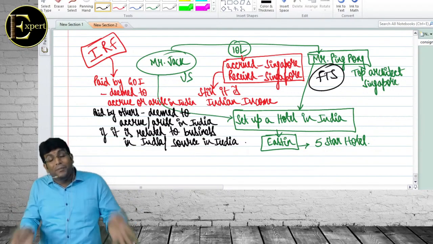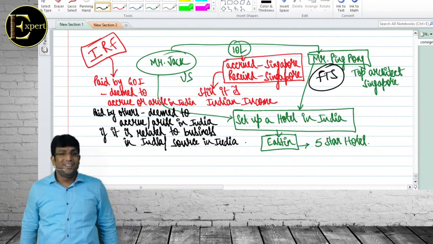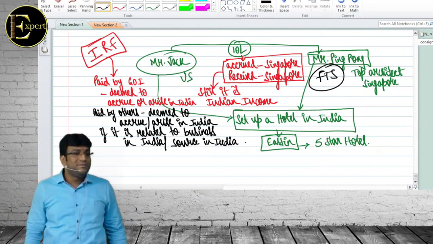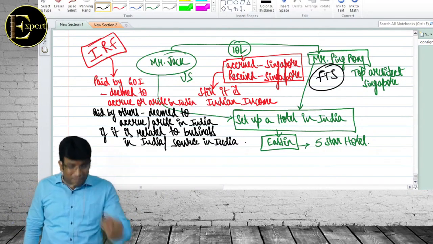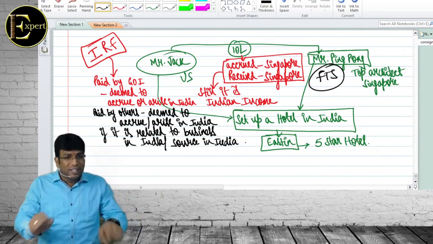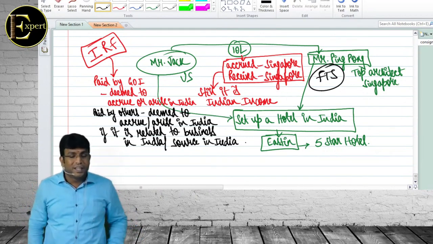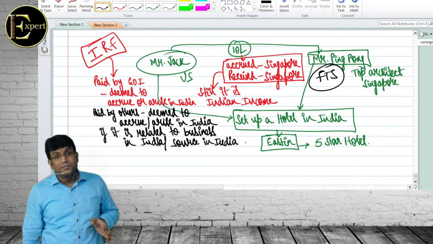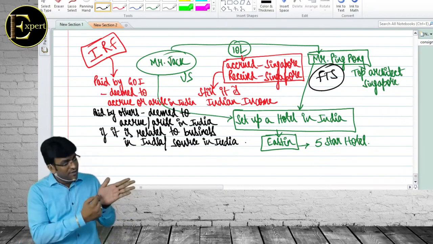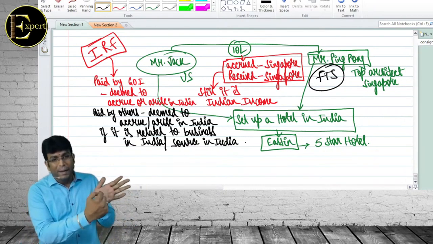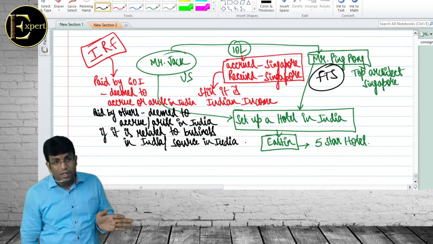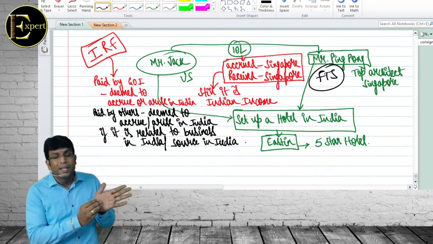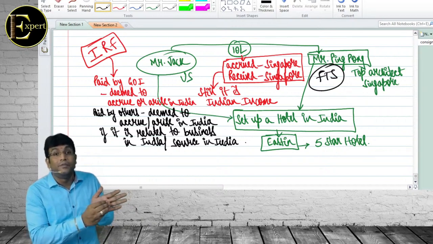और गवर्नमेंट को कैसे मालूम पड़ेगा कि Ping Pong ने पैसे कमाए इसकी वजह से? I was waiting somebody will ask a question like this. Should I tell the answer now? Practical answer I'll give. India में hotel set up कर रहे हैं. When India hotel is set up, in India we will prepare P&L account and balance sheet. In India we will show technical fees paid to Ping Pong in the books of accounts. When payment is made to a non-resident, TDS should be done under section 195.